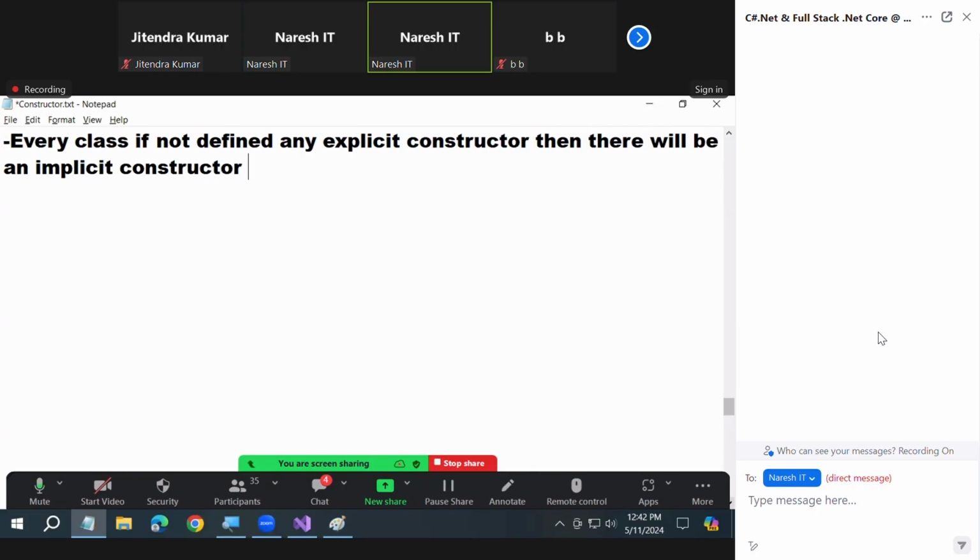Are you clear? Now, can you guess? I'm asking only to guess. That implicit constructor is static or non-static? I did not teach you, I'm asking you to guess. Static or non-static? Static, na?